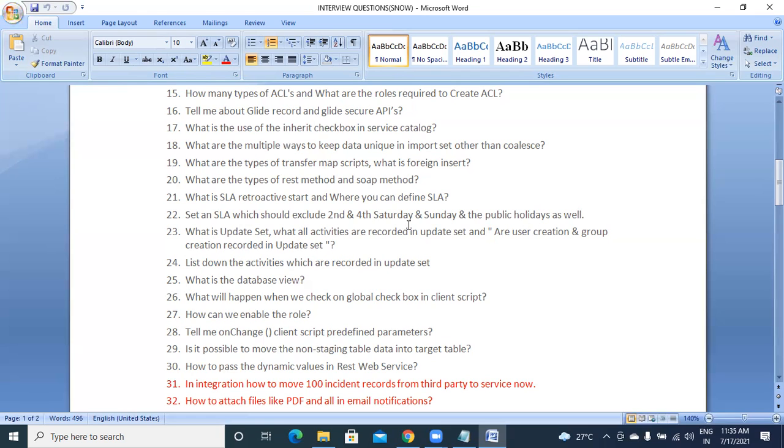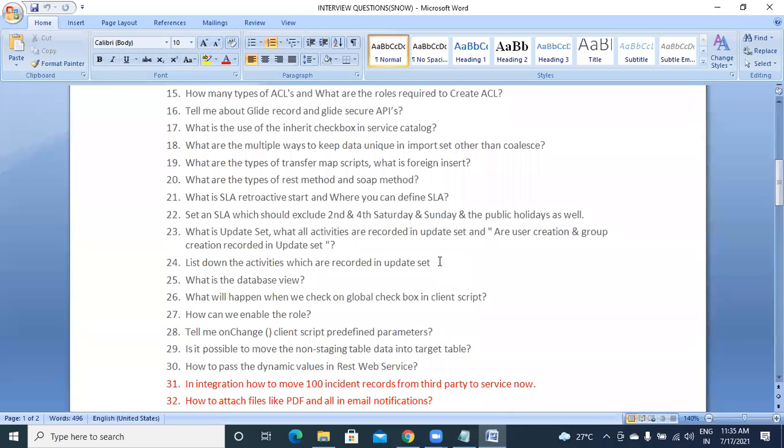Okay. Nothing to see on update set. List down the activities which are recorded in update set, right? While working on update set, the first thing we have seen is what are the things that will get captured in update set and what are the things that will not get captured in the update set.